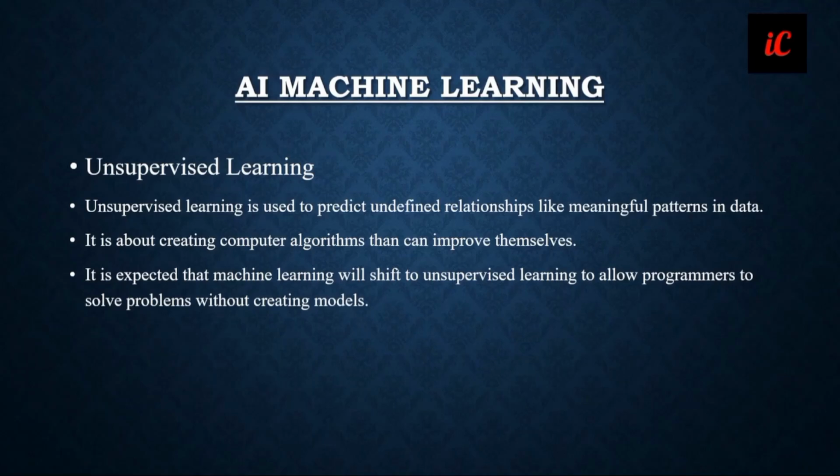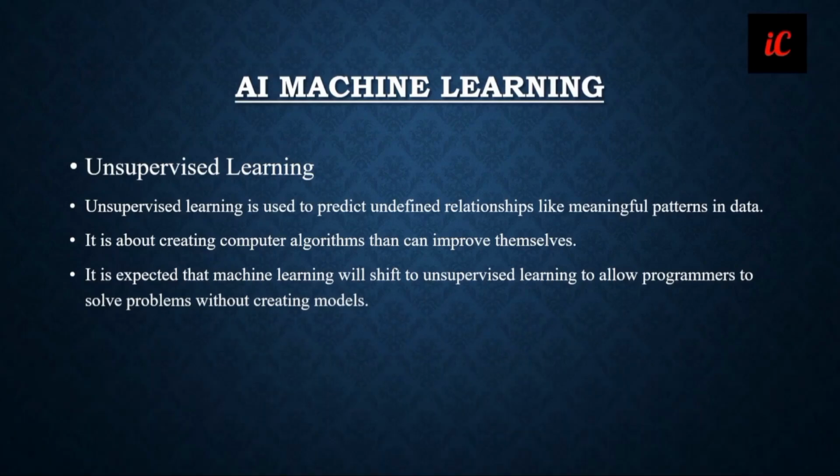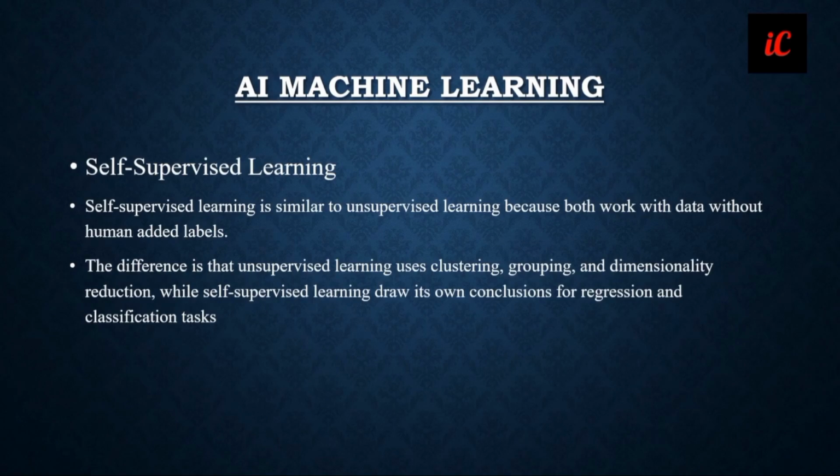Next we have unsupervised learning. Unsupervised learning is used to find undefined relationships and meaningful patterns in data. If we have undefined data, we have to find a pattern to find any meaning in it. For that we are going to use unsupervised learning. It is about creating computer algorithms that can improve themselves. It is expected that machine learning will shift toward unsupervised learning, allowing programmers to solve problems without creating models. These are the few points.